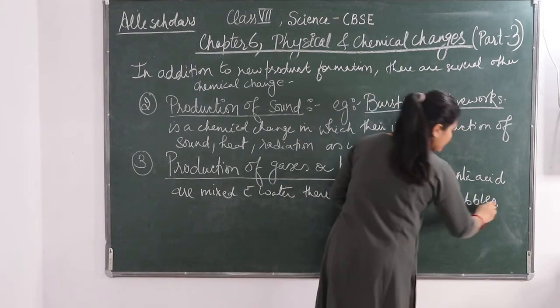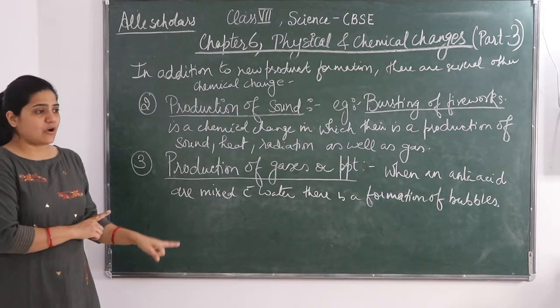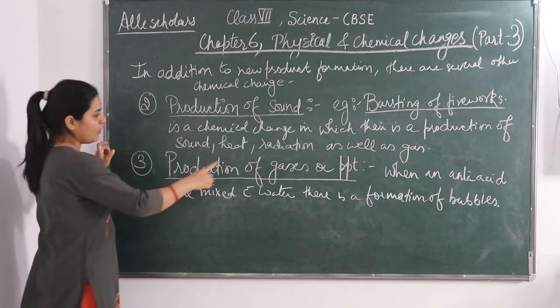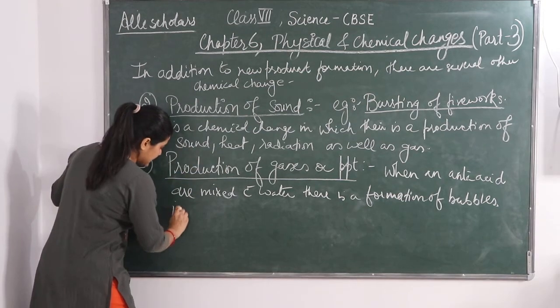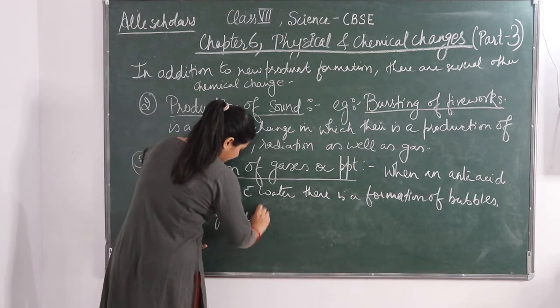So what are these bubbles? These bubbles which are being formed indicate the production of gas. Okay. So formation of bubbles indicating the production of gas.